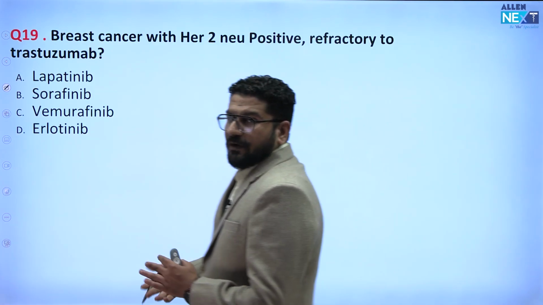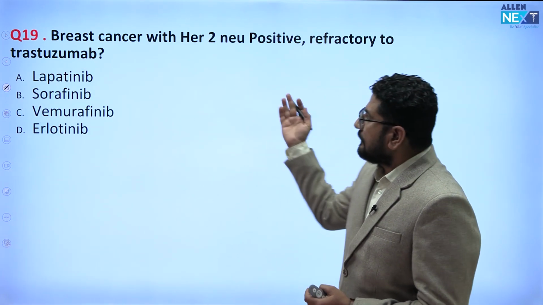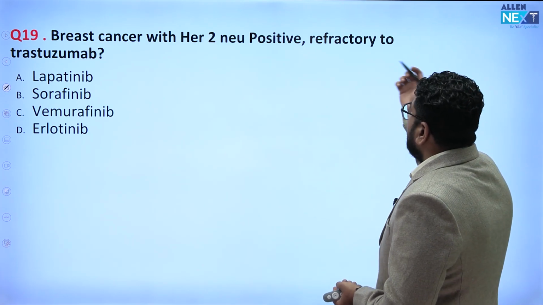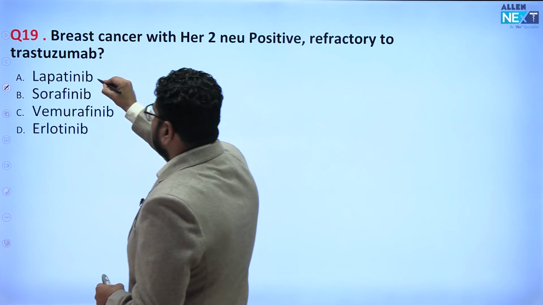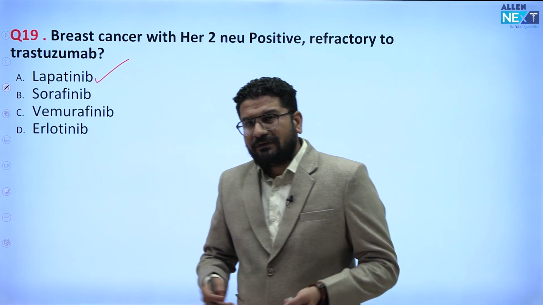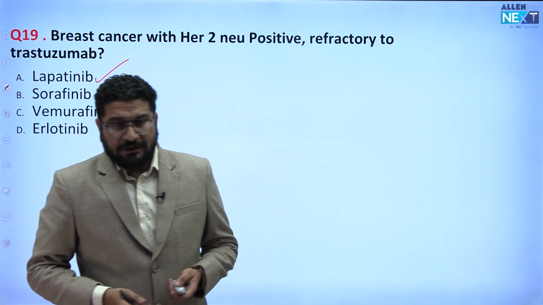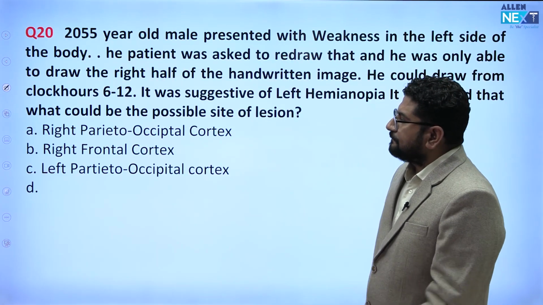Now coming to a straightforward easy question which came in the exam: a person with breast cancer with HER2/neu positivity. Generally we give trastuzumab, but if it is resistant to trastuzumab, the next drug is lapatinib. Sorafenib we give for HCC, and vemurafenib we give for treating melanoma. So lapatinib was the answer, a straightforward question.